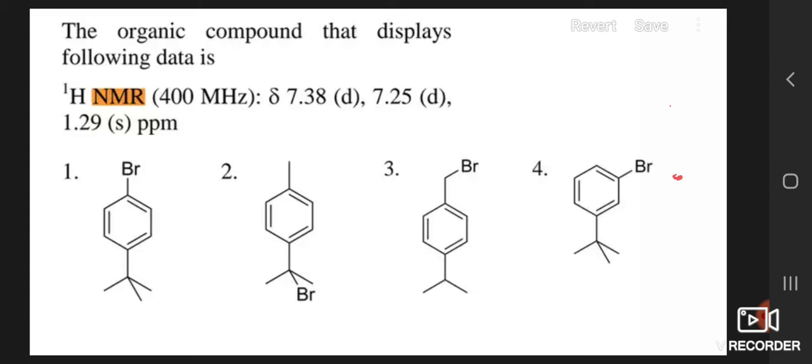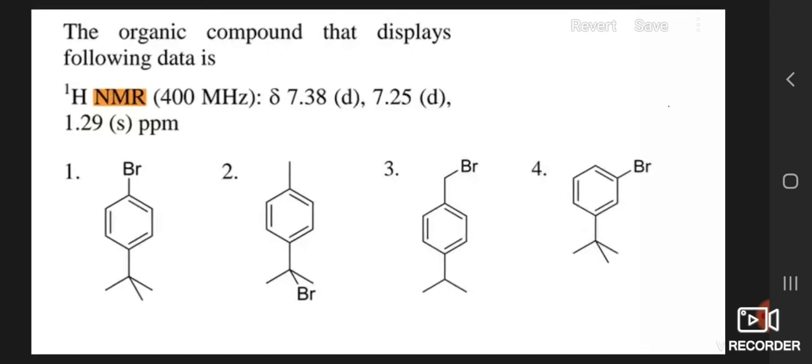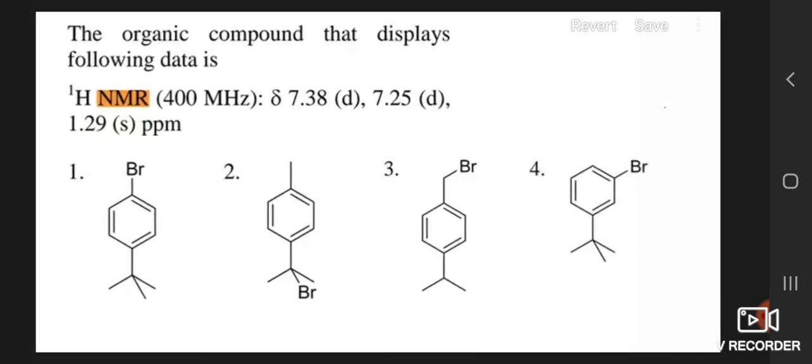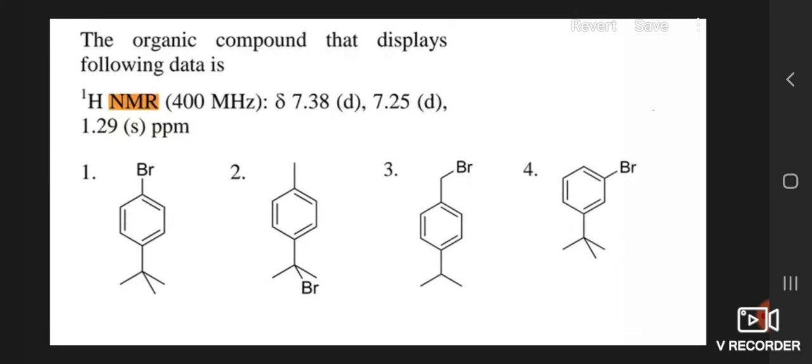And on the basis of the number of different types of protons, if suppose 4 different types of protons are there, that means 4 NMR signals are possible. If 5 types of carbons are there, then 5 CMR signals are possible. So we have to consider some basics before going into detail in that particular problem. And here consider this example.